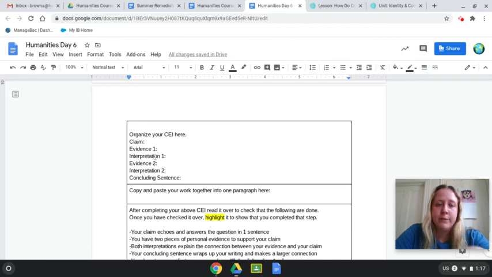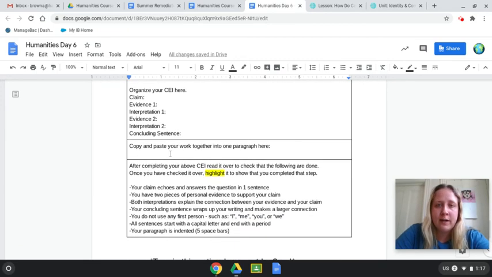Then you're going to interpret. How does your evidence connect back to your claim? How does it show that it is or is not a fair system? And then a concluding sentence. So wrap it up. Try to make a bigger connection, maybe talking about today in India, how this is still around. Is it still fair or unfair?